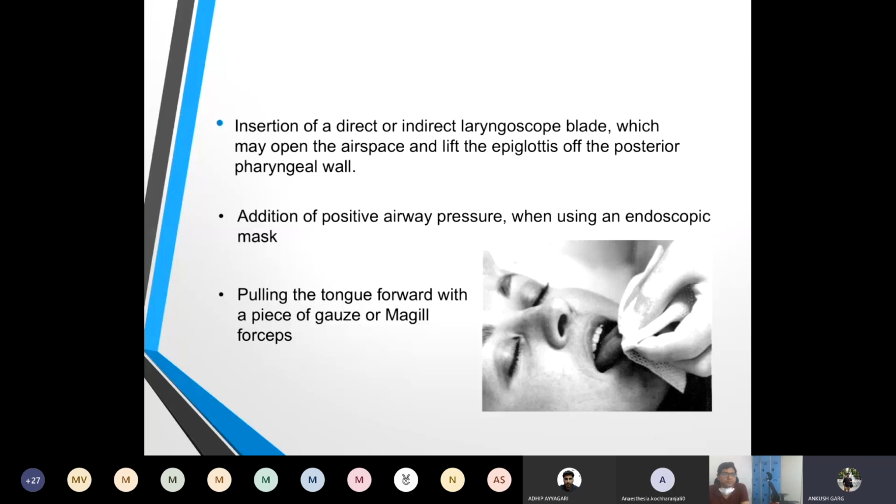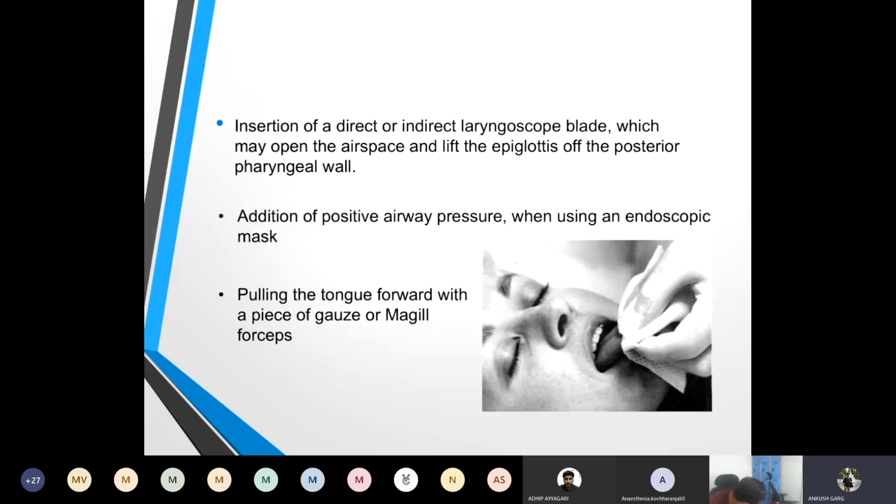Apart from this, we might have difficulty in advancing the endotracheal tube after visualizing the carina. Difficulty may result from the endotracheal tube catching onto the right arytenoid. So we need to turn the tube anti-clockwise by 90 degrees, which may facilitate its passage.